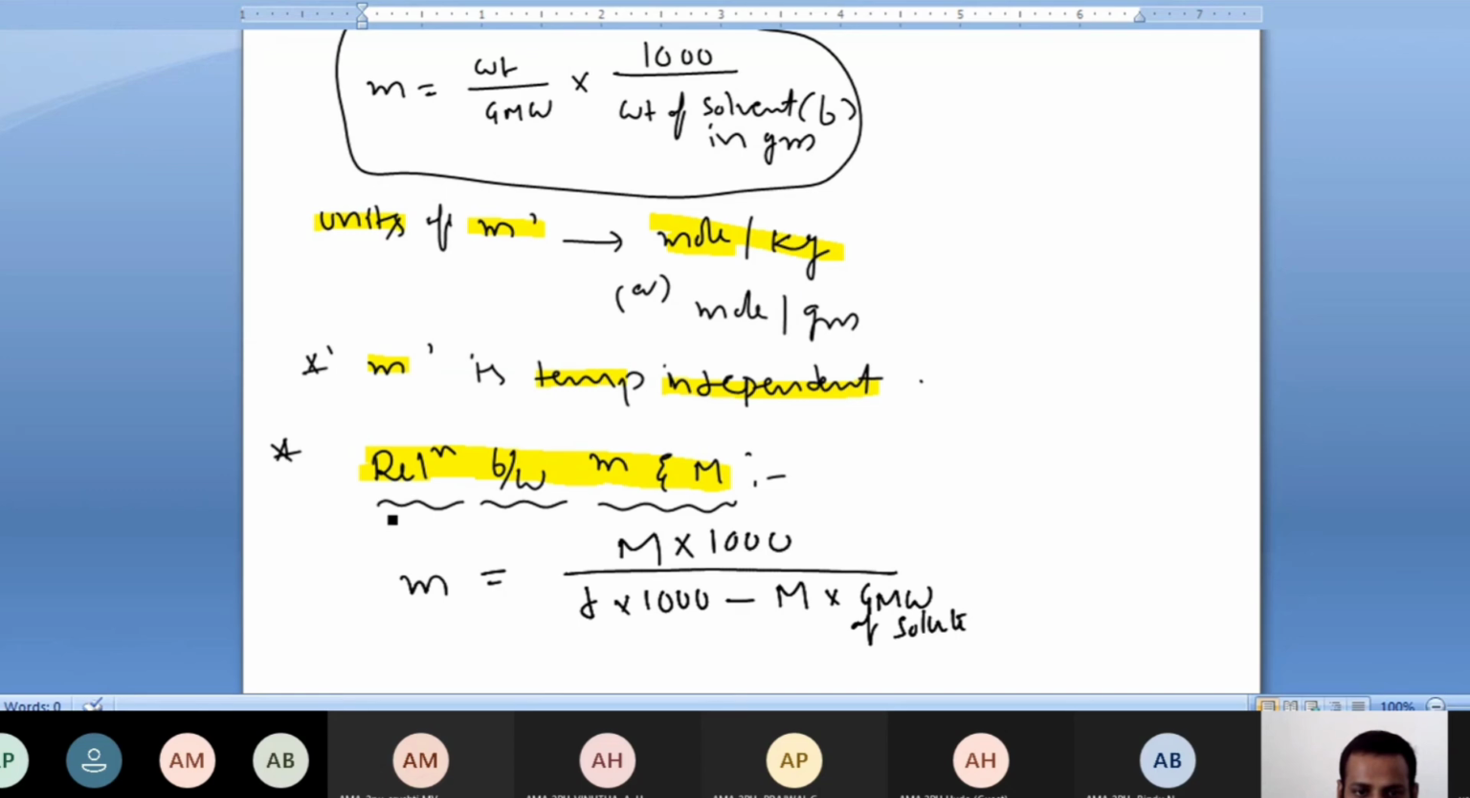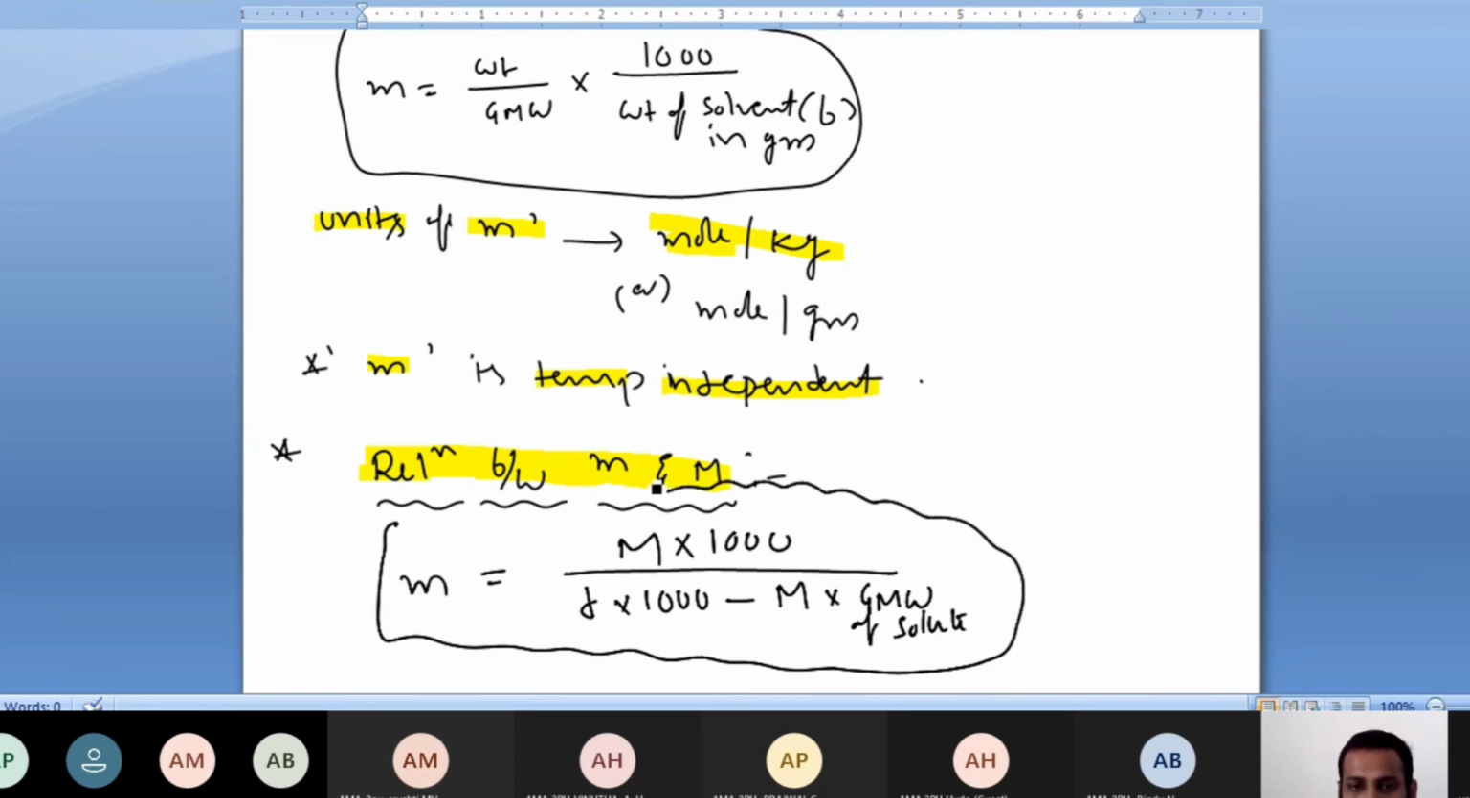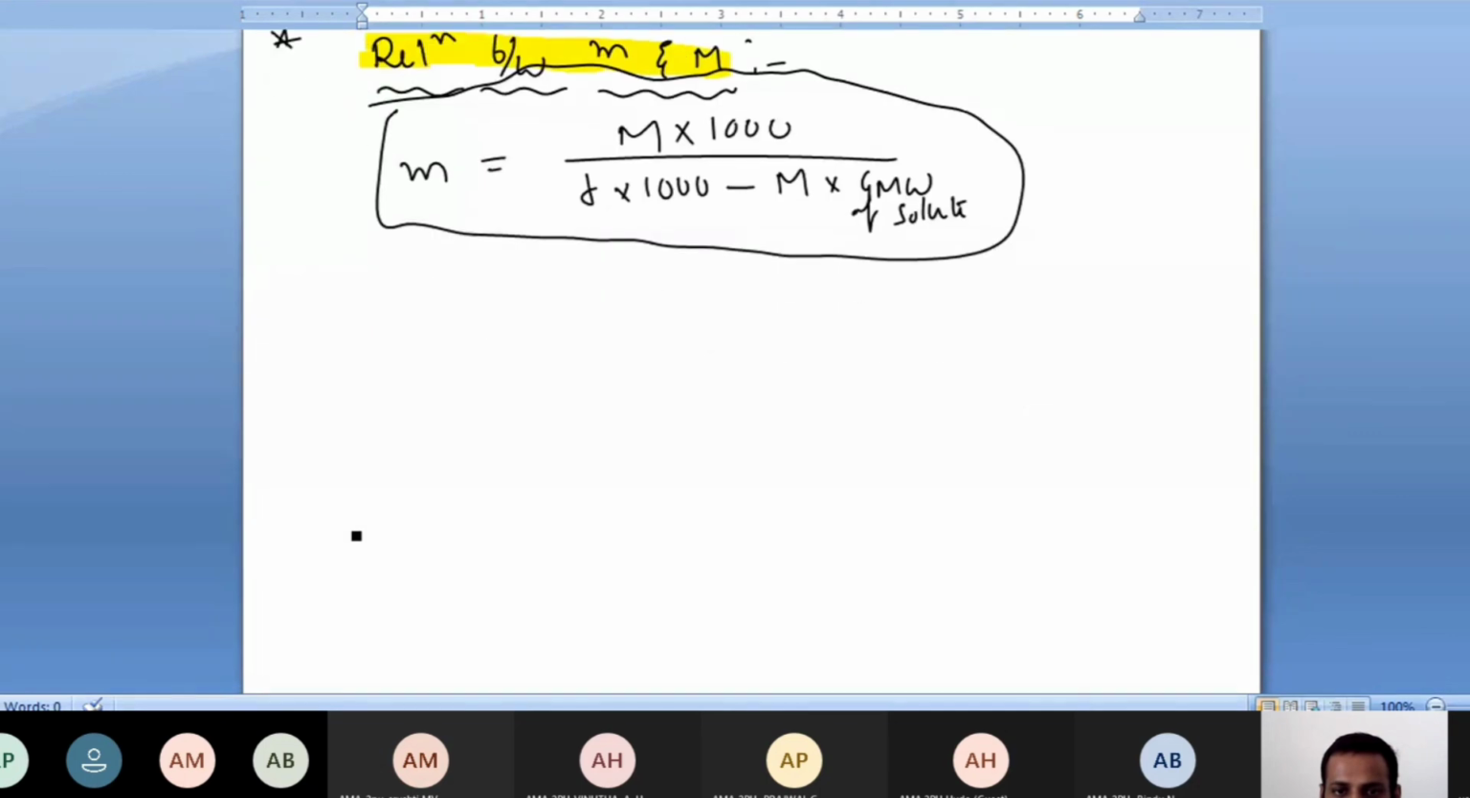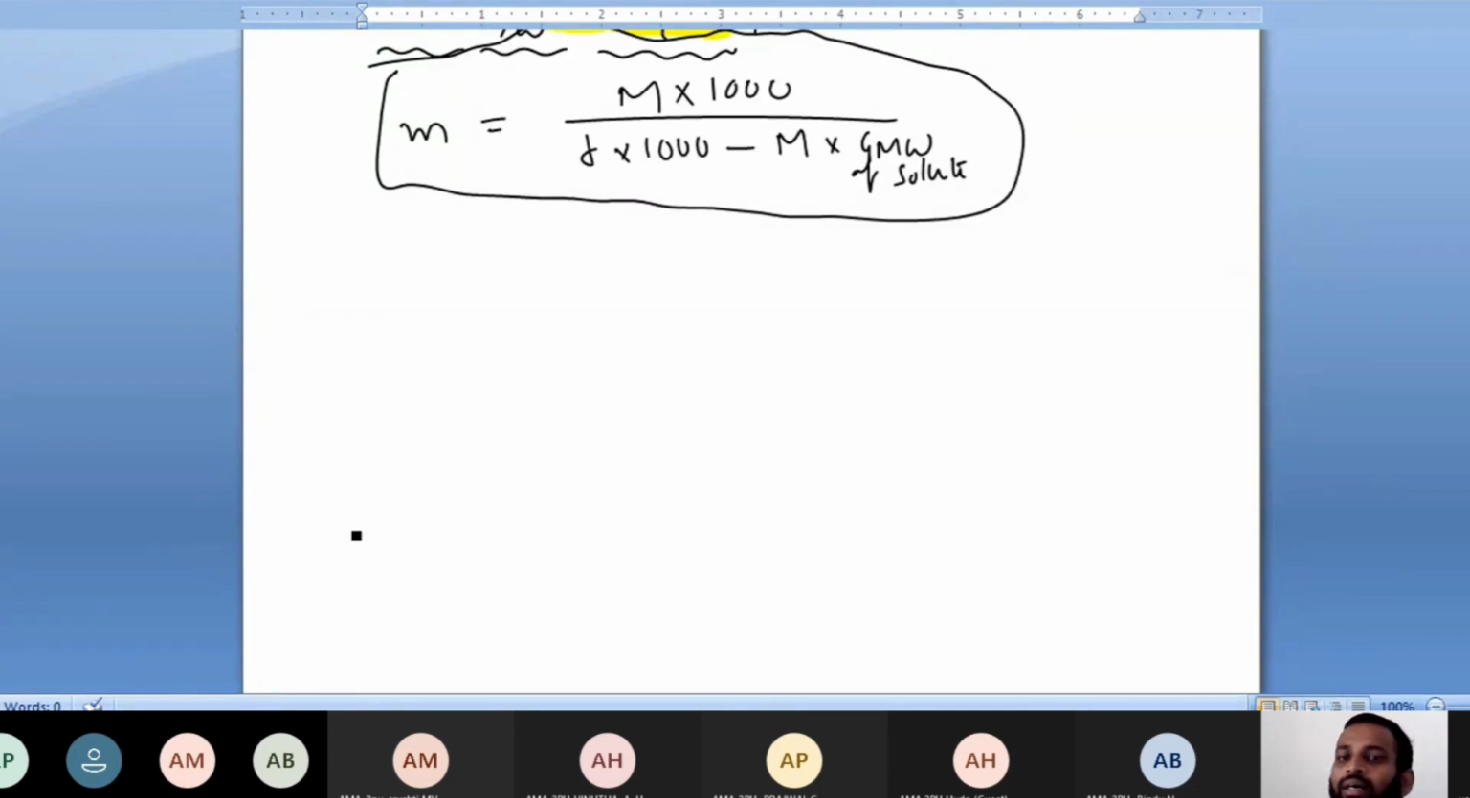What is that relation? Molality is equal to molarity into 1000 by density into 1000 minus molarity into molecular weight, gram molecular weight of solute. This is the important relation. Please note it down. This is the very, very important relation. Very much important.